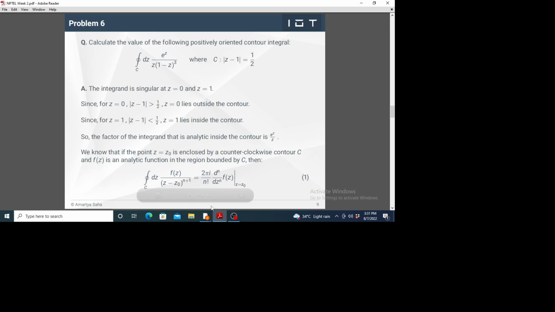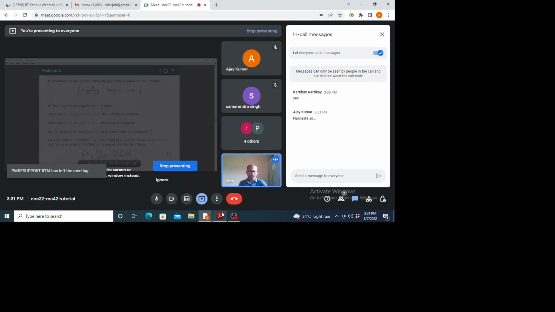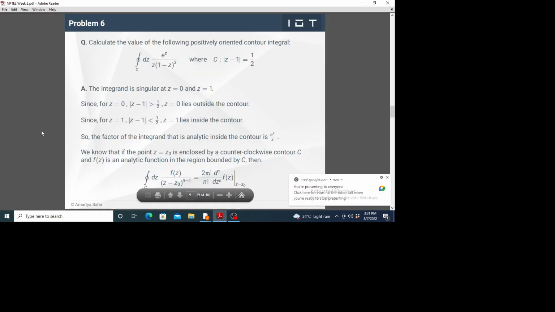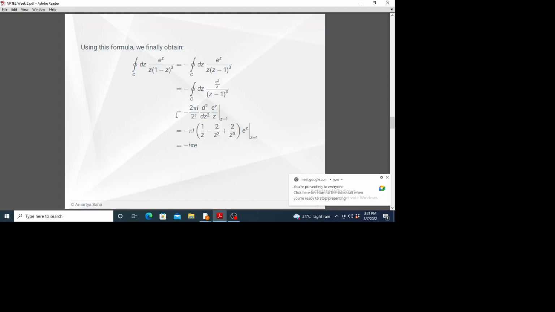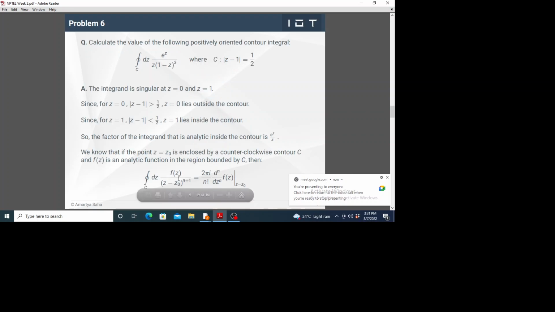So the new thing that we have seen in this problem is the use of this higher Cauchy integral formula. That involves differentiation and the subtlety that if this is given like 1 minus z or z naught minus z, we will always have to bring it in the form z minus 1, or more precisely in this form z minus z naught. The point of singularity must lie on the right hand side of the minus sign.